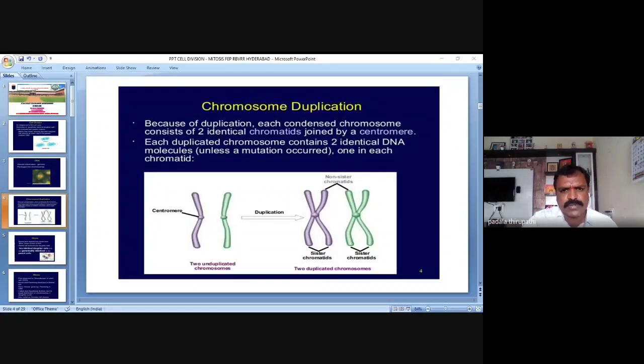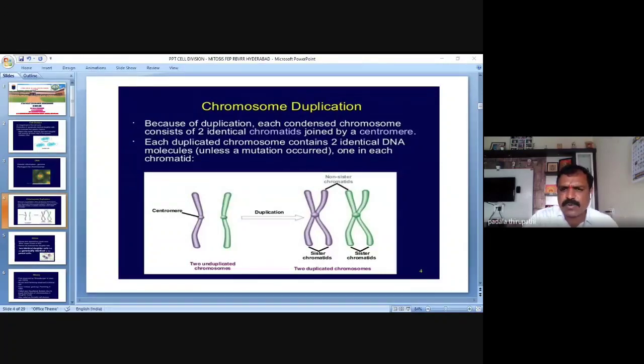These chromatids are going to duplicate to produce two different chromosomes. Here the chromosome consists of chromatids that look the same morphologically. So the same chromatids we can call sister chromatids.